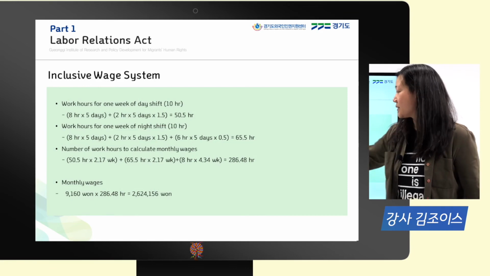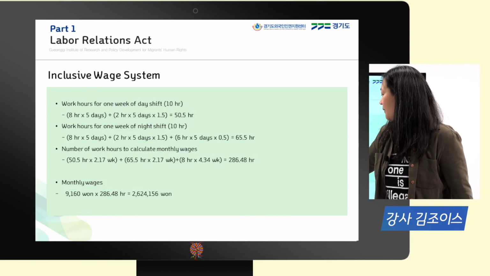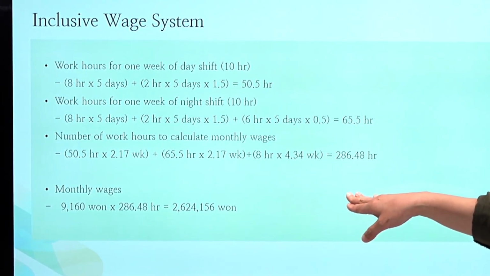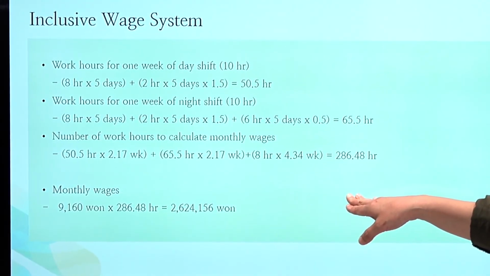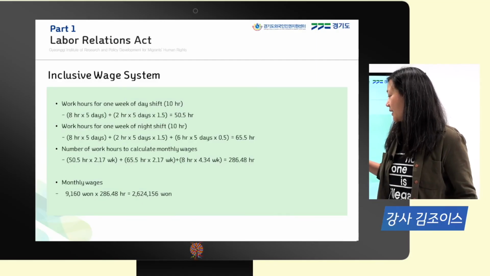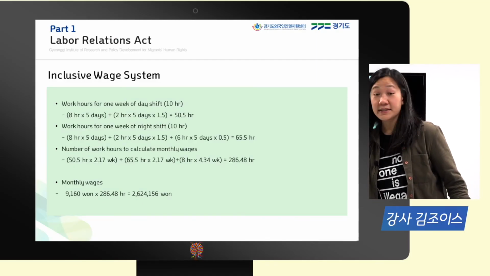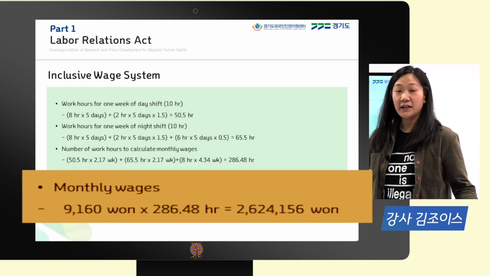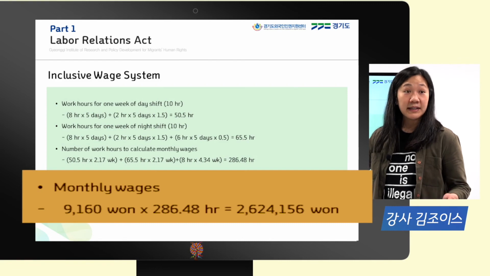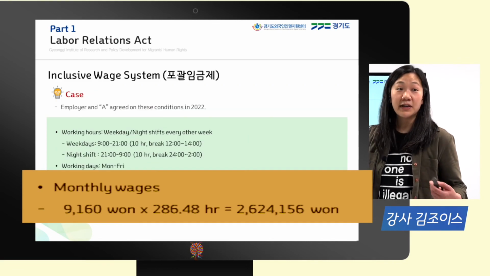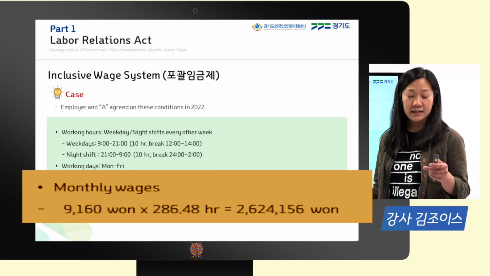And then, if we add this all up, this brings us to a monthly calculation of 286.48 hours. And if we calculate the monthly salary, then we end up with 2.6 million won. And again, the salary was 2.8 million won. So actually, this contract is indeed legitimate.